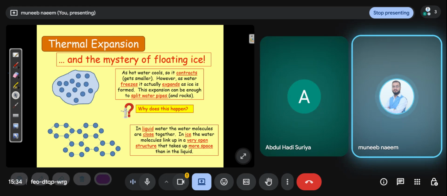However, as water freezes, it actually expands. As ice is formed, this expansion can be enough to split water pipes. So when water is converted into ice, it expands.